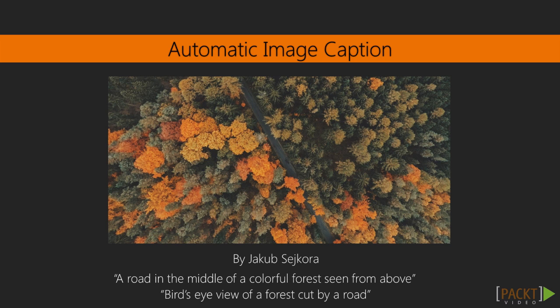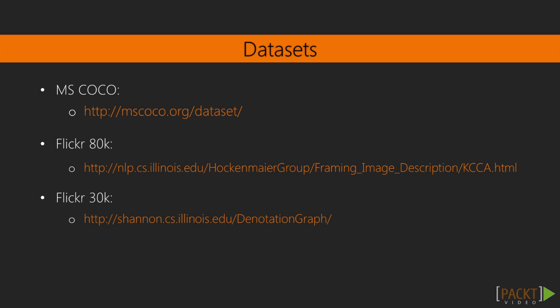But now, let's say that we are building an image description app, or that we are adding a new feature to our social network that suggests captions to the image that we post. How do we learn the image to phrase mapping? And that is your course project, to solve the image to caption problem with deep learning. To train such a system, here are a few datasets that you might find useful. The Microsoft Cocoa dataset, Flickr 80K, and Flickr 30K datasets.